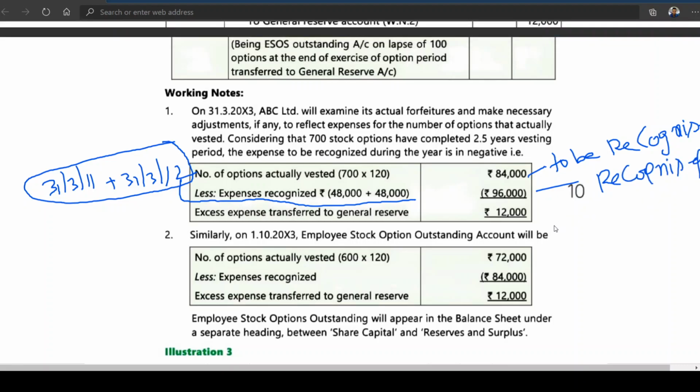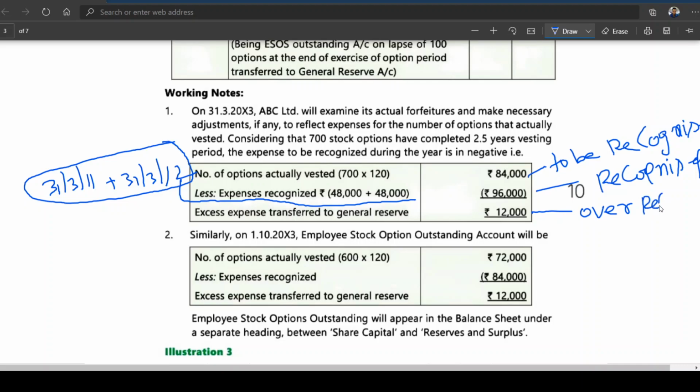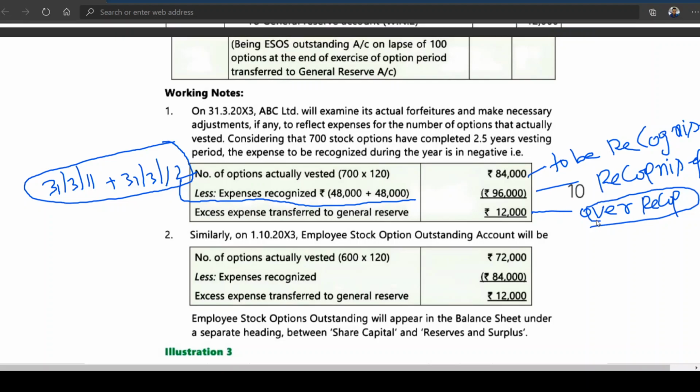So the excess expense transferred to general reserve will be how much? 12,000. Is this clear? 84,000 is to be recognized, and 96,000 is already recognized, so this is the over recognition of expense. Over recognition is transferred to the general reserve.